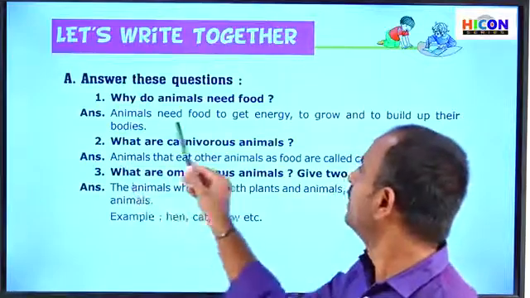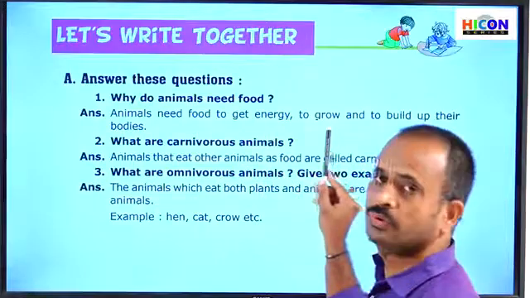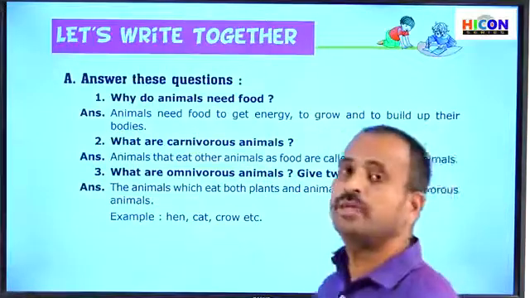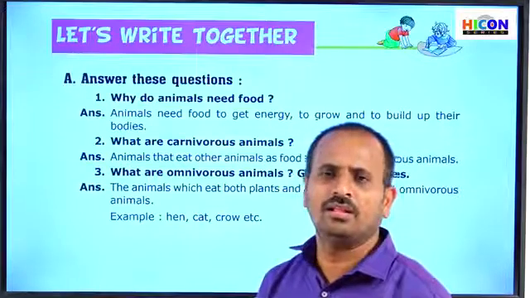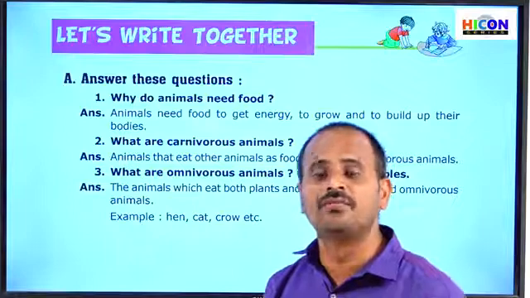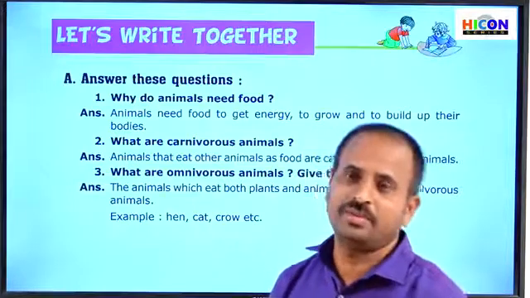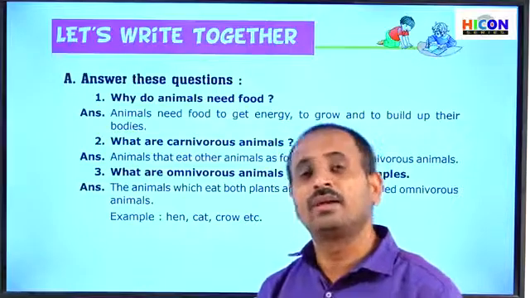Animals need food to get energy, to grow, and to build up their bodies. Children, every living organism, all the animals and all the plants, needs food to get energy. If they do not get food, they do not get energy.